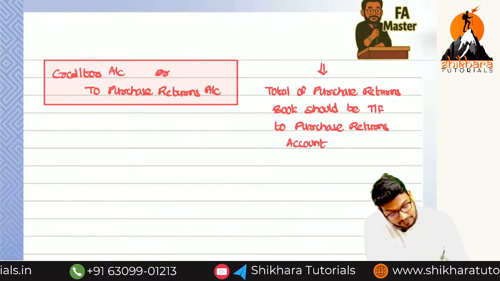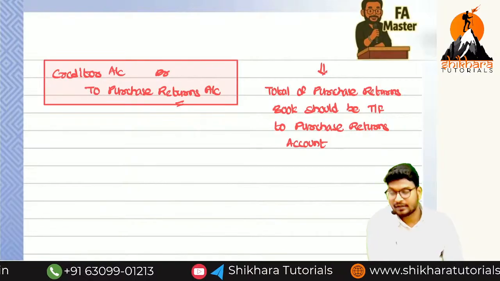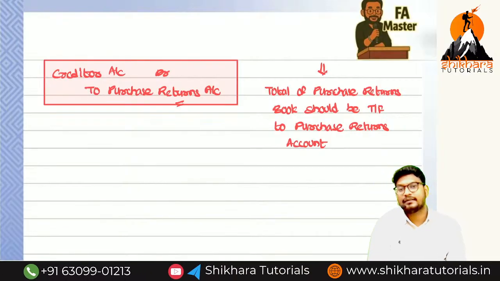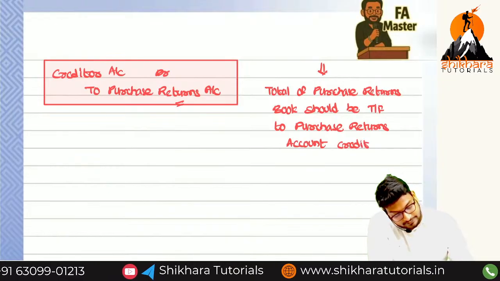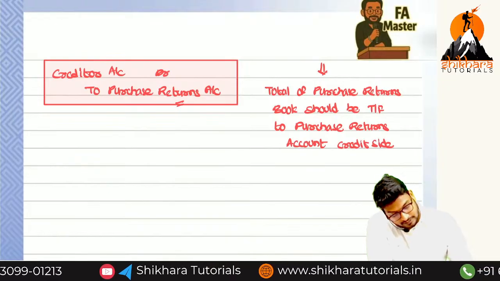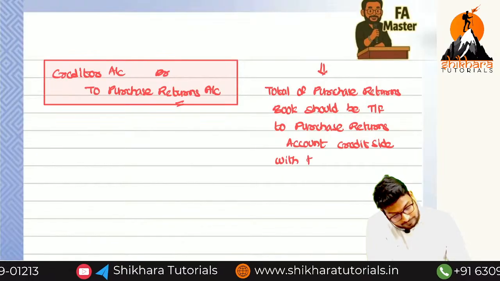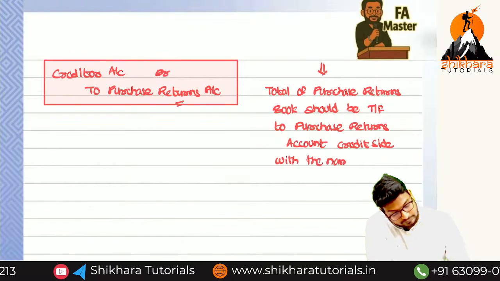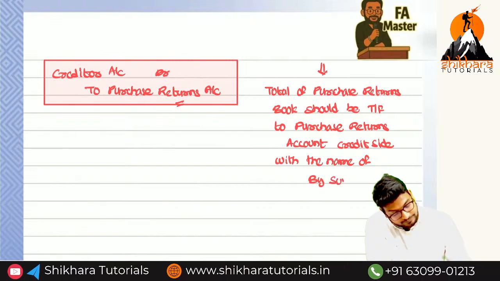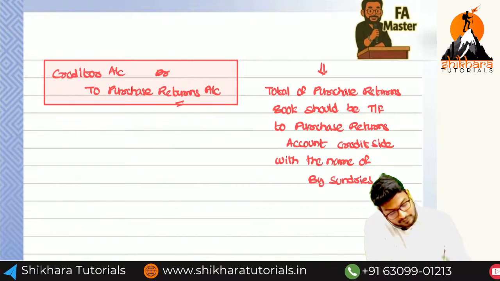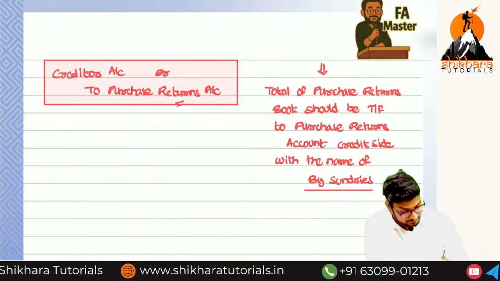Which side we have to transfer? See the entry and say, purchase returns available on which side? Credit side. So we have to transfer to credit side with the name of by sundries.